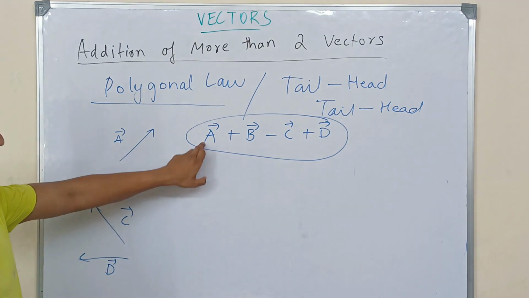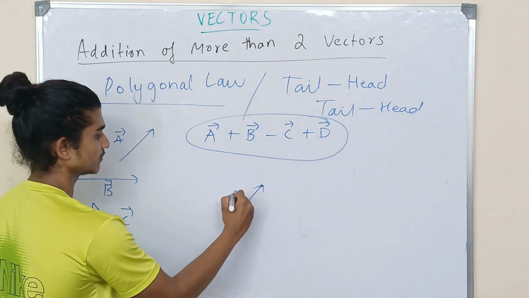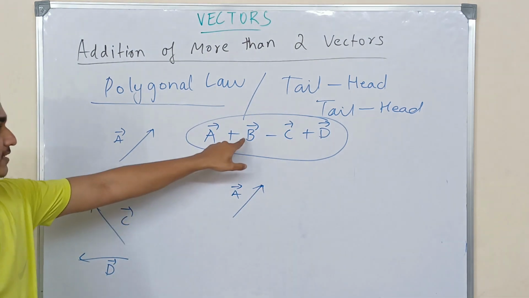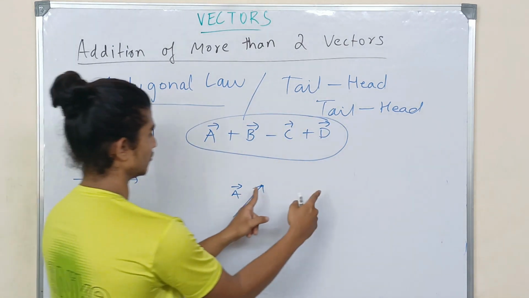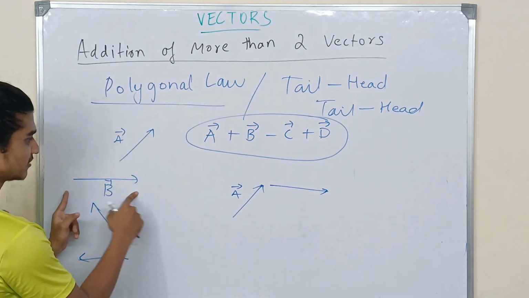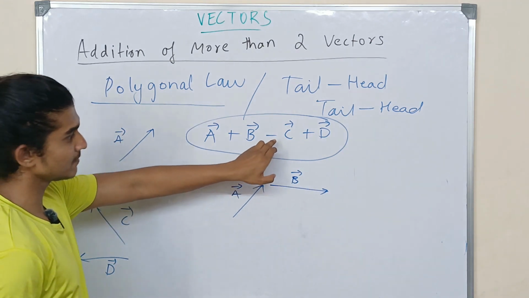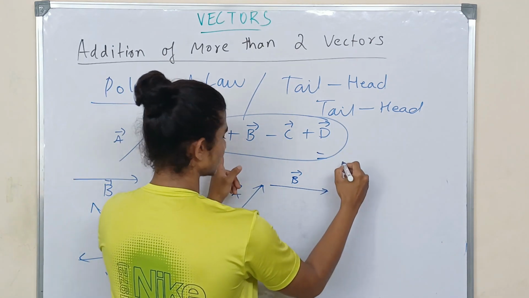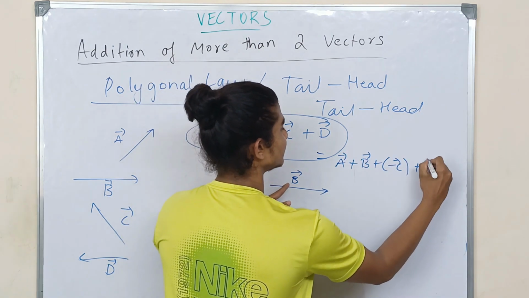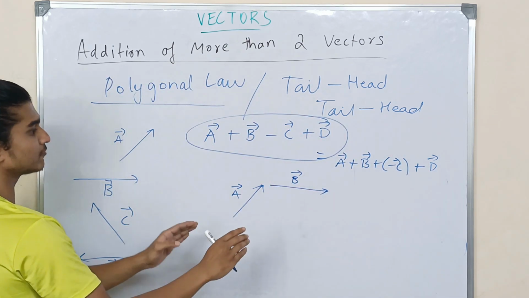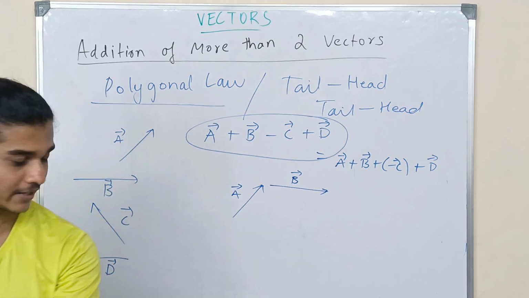First, take the first vector, which is vector A, and write it separately. Then just normally add the second vector in tail-head fashion. I'm going to shift this over here in such a way that it is in tail-head fashion. This is my vector B, and then they're asking minus C. As I told you, I can write this equation as A plus B plus of minus C plus D vectors. So I just have to add the minus C vector. But do I have the minus C vector? Obviously not, so I have to create it.